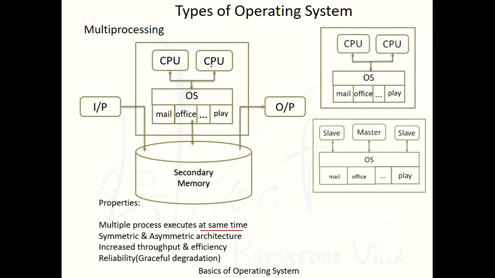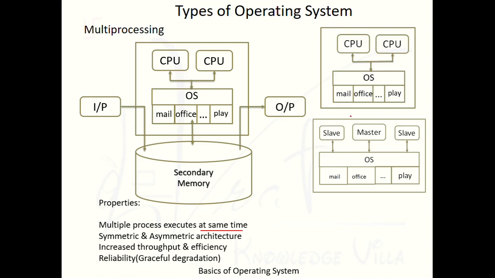Next thing, that is reliability and graceful degradation. It means that if one processor shuts down or fails, the remaining processors keep working. Get it? So the system is not going to stop.